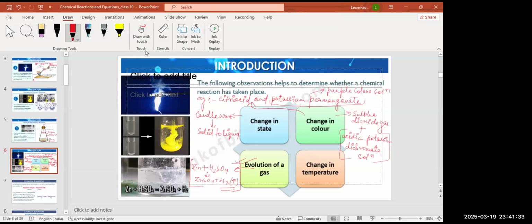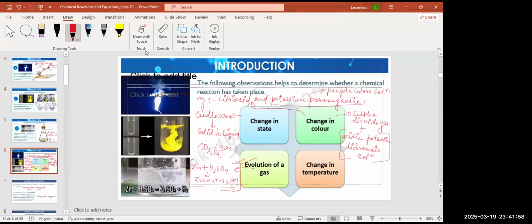In the combustion of candle wax there is an evolution of carbon dioxide also, and we know that carbon dioxide is a gas. So we can say that the combustion of candle wax is characterized by a change in state from solid to liquid to gas. Clear?